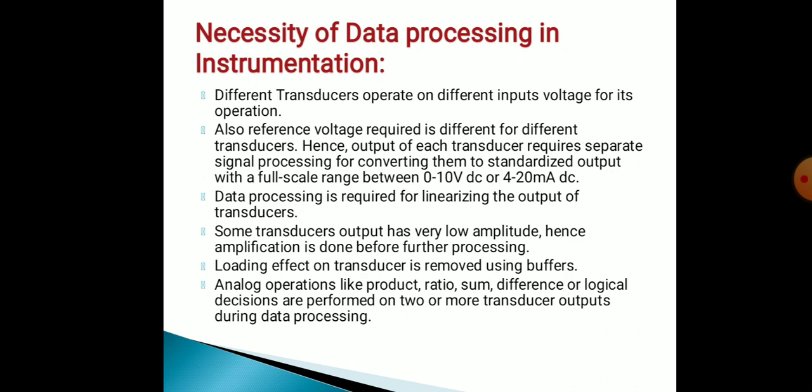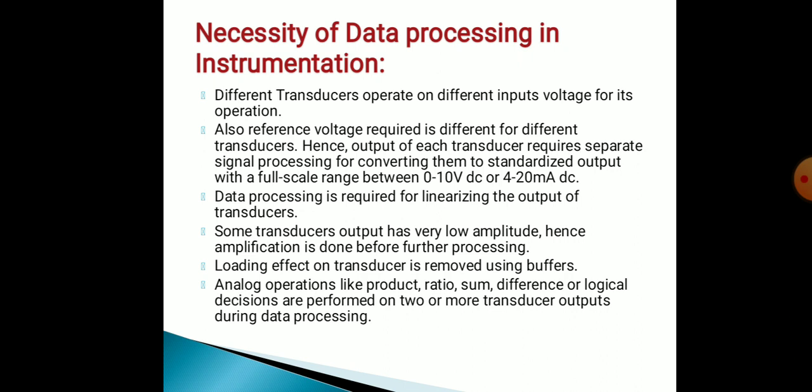Hence, output of each transducer requires separate signal processing for converting them to standardized output with a full scale range between 0 to 10 volt DC or 4 to 20 milliampere DC.